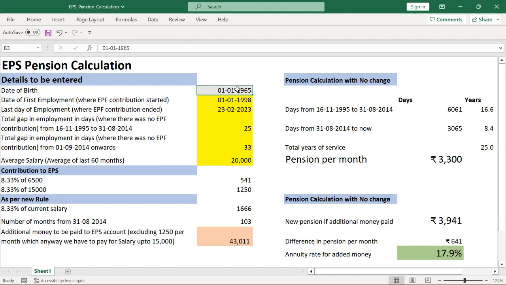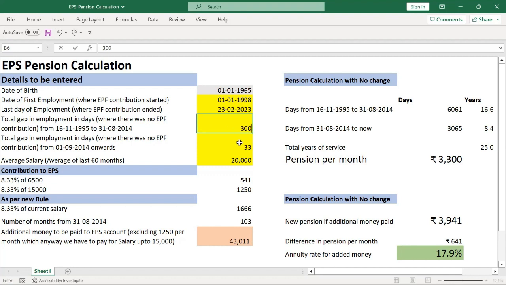So for date of employment, the start date and end date, we can put them here. And similarly, the number of days I did not work or did not contribute, that is the number of days. I can change it to any number of days, right?